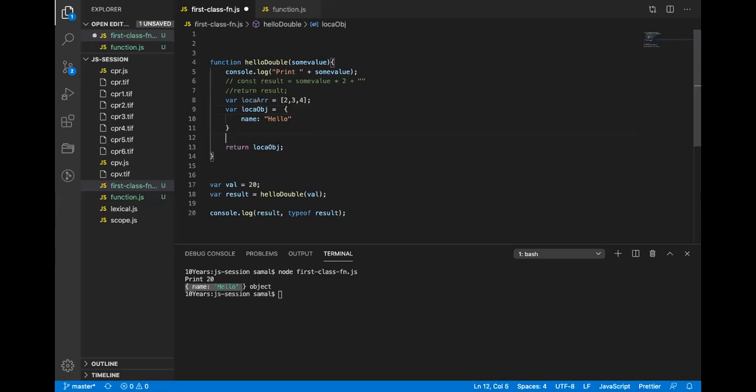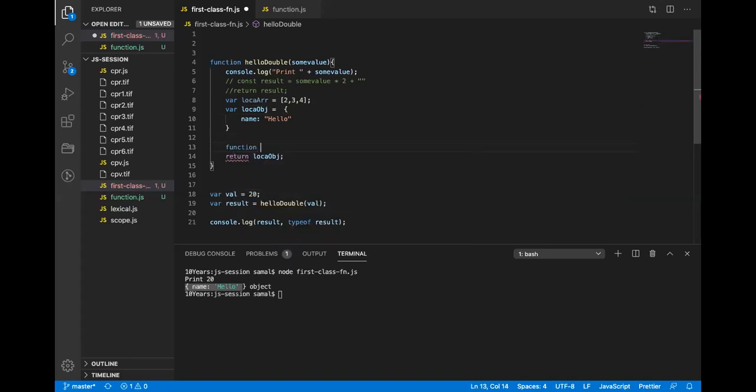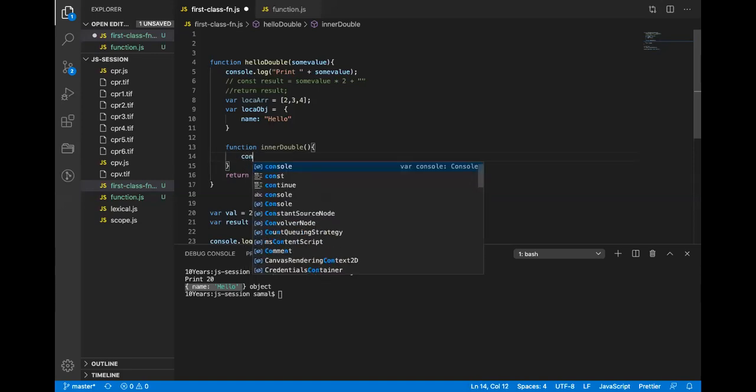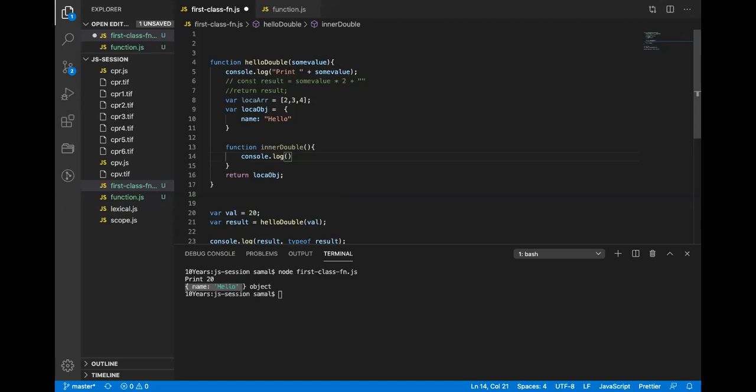Right? So if I say function, inner function, let's say I will say inner double, and in the block, some value into 2. Then I'm returning the function.